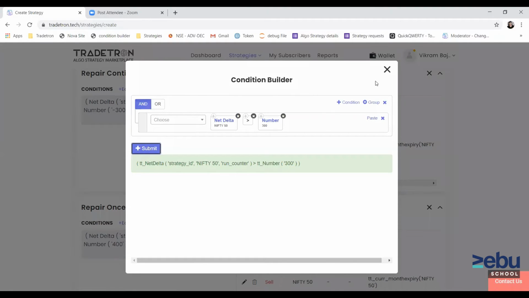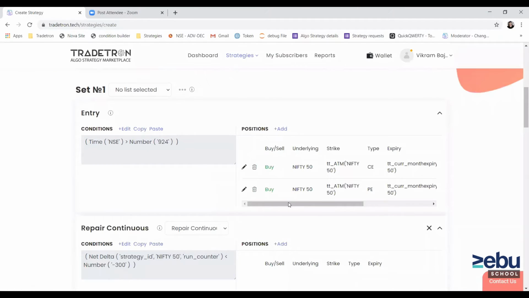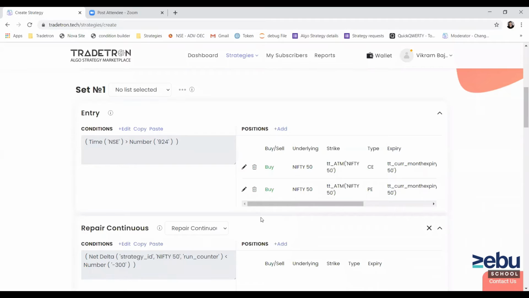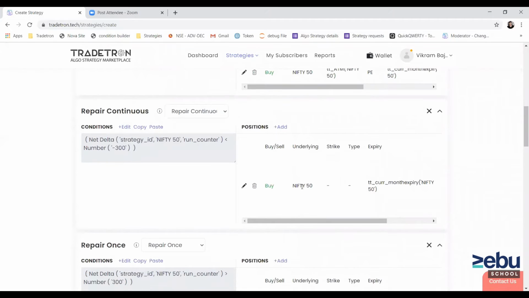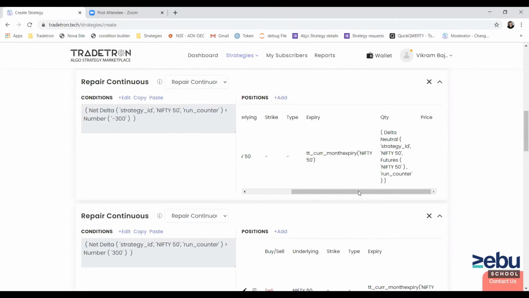Okay. So this is how you can create a gamma scalping strategy on Tradetron. You can decide whether you want to take a position in OTM options, or if you want to trade a spread or something like that. So the initial position you can decide as per your need, but to make your strategy delta neutral with the help of futures, this repair continuous condition has to be used with delta neutral as the keyword for quantity calculation, and net delta as the keyword to find out at what threshold you want to make your strategy delta neutral.